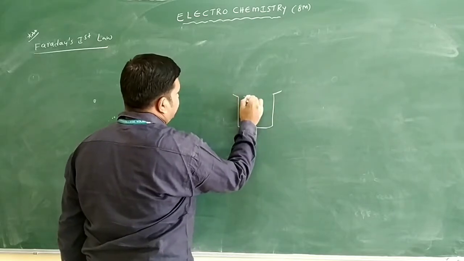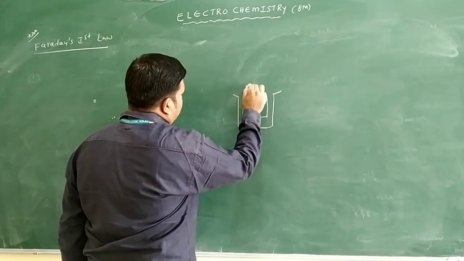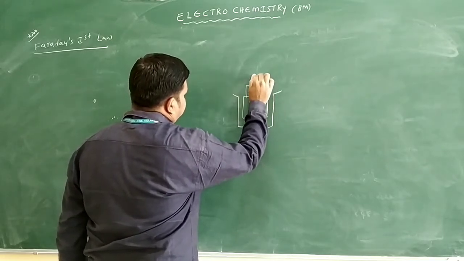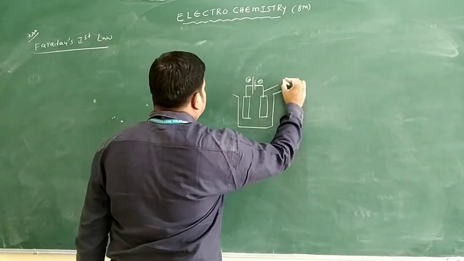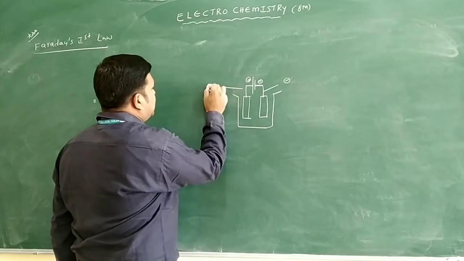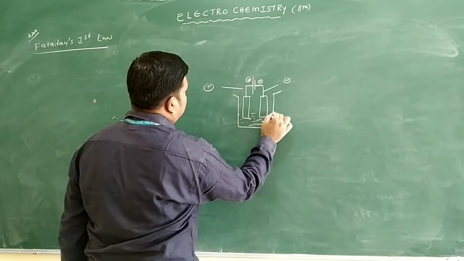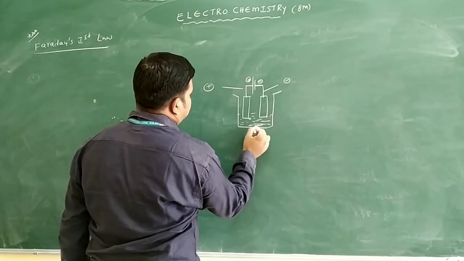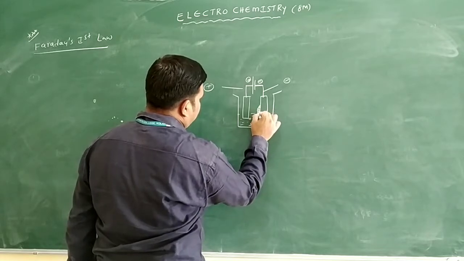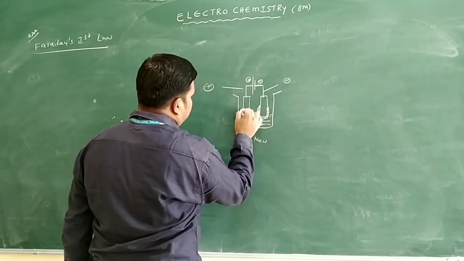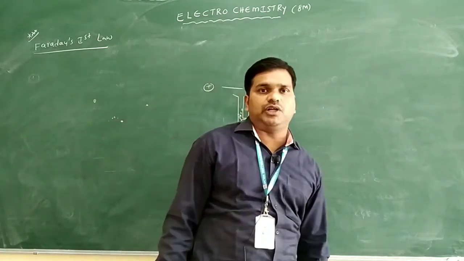We already discussed the construction of the electrolytic cell. This electrolytic cell I am taking here is connected to the battery. It has a negative terminal and a positive terminal. This we take as the cathode with negative charge, and this is the anode with positive charge. Here we are taking an electrolytic solution. Suppose we are taking NaCl electrolyte, sodium metal is deposited at the cathode and Cl2 gas is liberated at the anode. This we already discussed in the previous episode regarding the electrolytic cell.